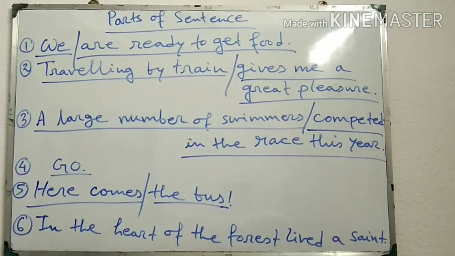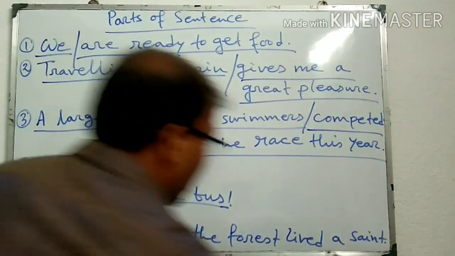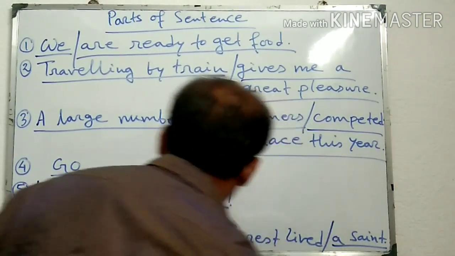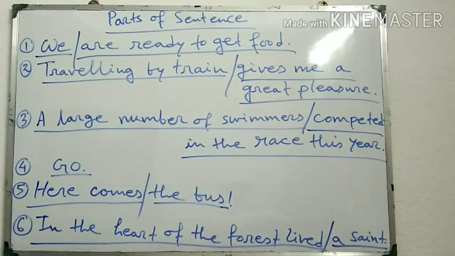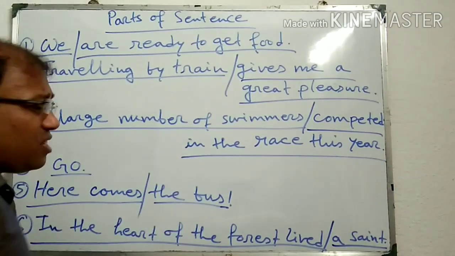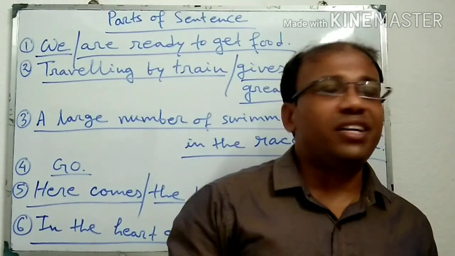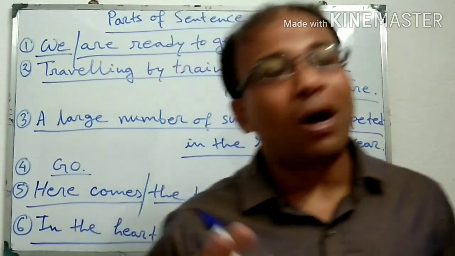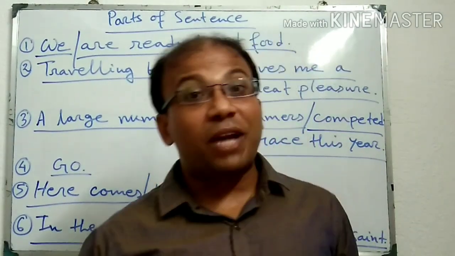In sentence number 6, in the heart of the forest lived a saint. "A saint" is one part. And "in the heart of the forest lived" is another part. Now, I am discussing here, every sentence, each and every sentence has two parts. One is subject and the other is predicate.